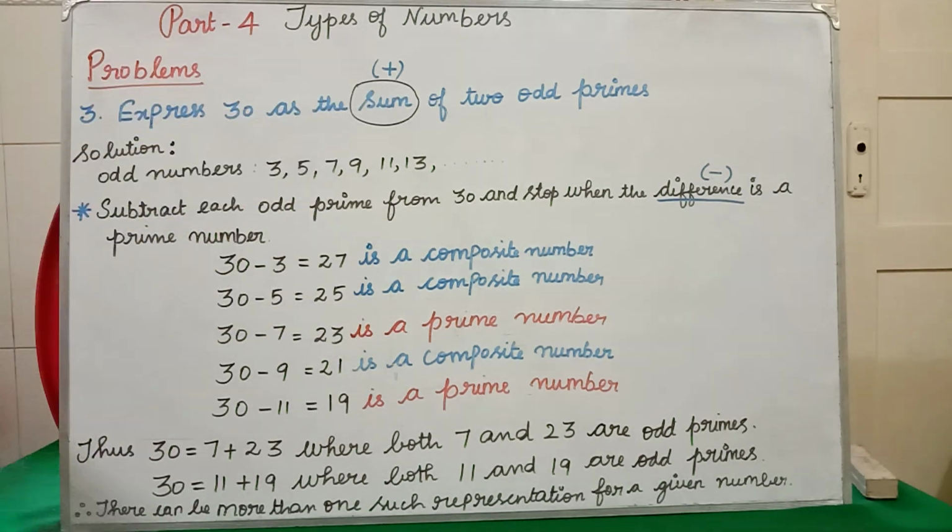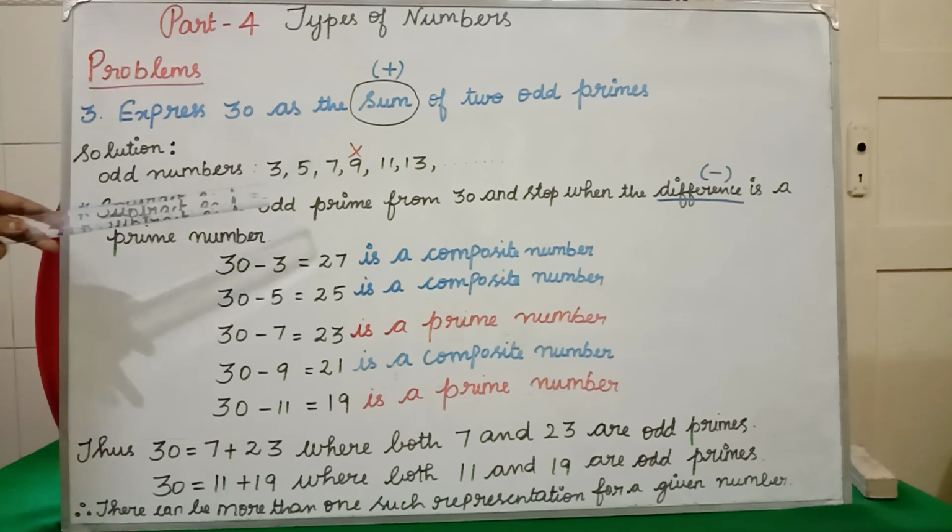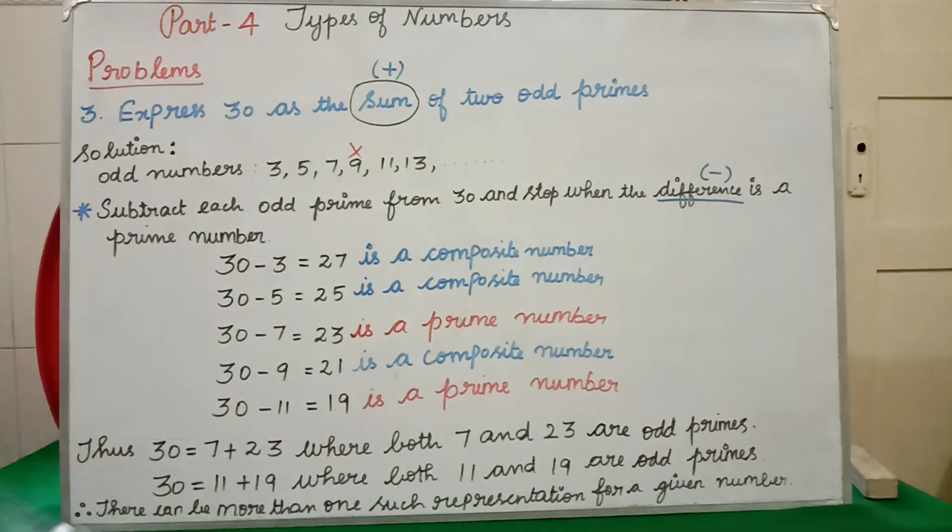First, they are saying odd prime numbers. So what are the odd prime numbers we are having? 3, 5, 7, 11, 13, and it goes on. Still we are having more. These are odd prime numbers. 9 is an odd number, but it is not a prime number because 9 has more than 2 factors: 1, 9, 3. So 9 is not an odd prime number.